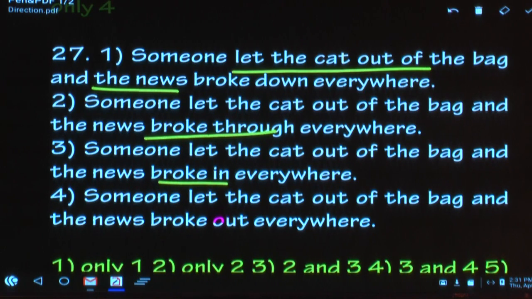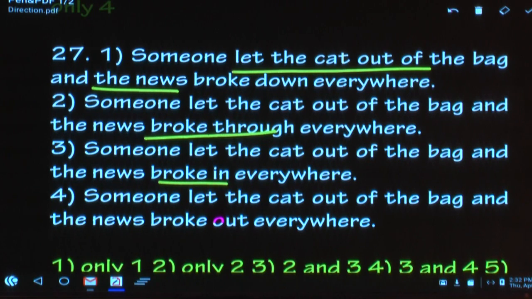Someone let the cat out of the bag and the news broke in. Not correct. Please write the two meanings of break in. One meaning, please write interrupt. Break in means what? Interrupt. And write the combinations: conversation, presentation, meeting. In typical everyday English, we say, don't break in while I'm speaking. Don't break in while I'm teaching. Don't break in while I'm explaining. Means what? Don't interrupt.